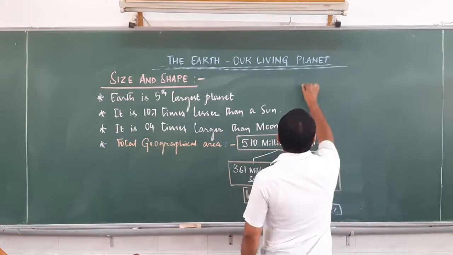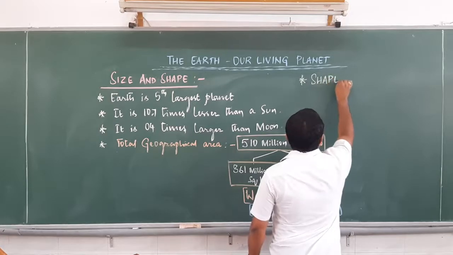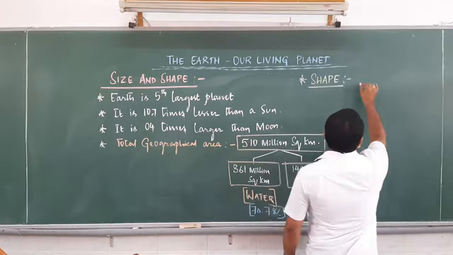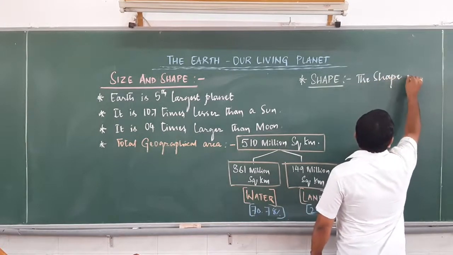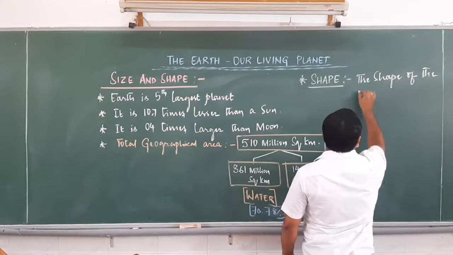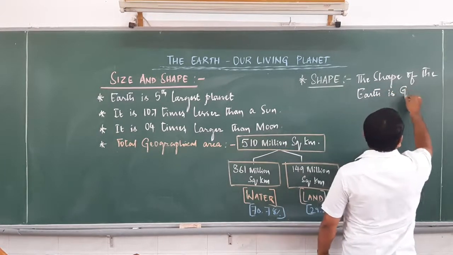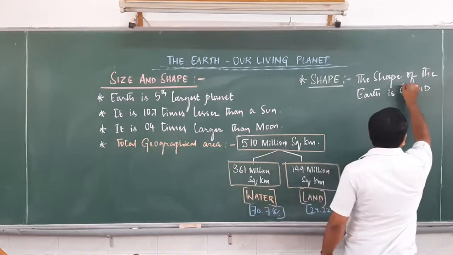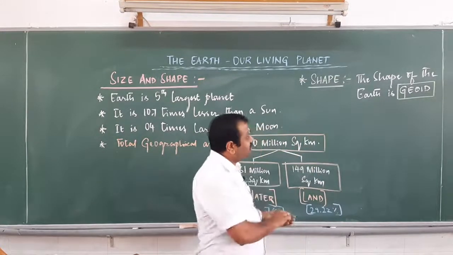Coming to the shape. It is geoid, G-E-O-I-D, geoid shape.